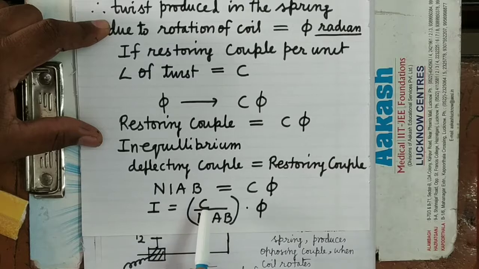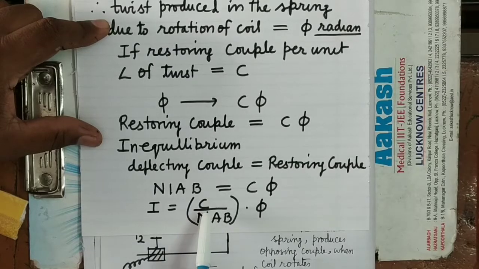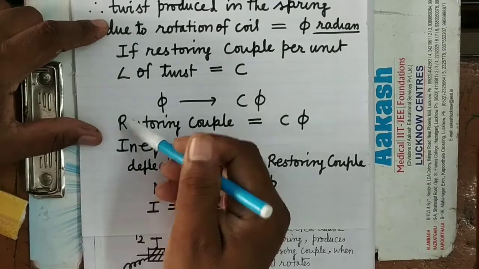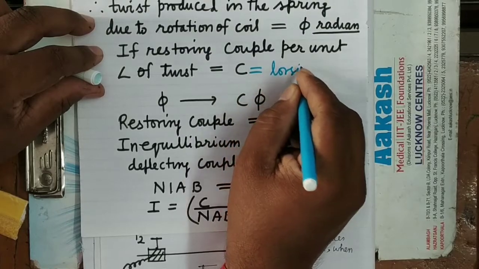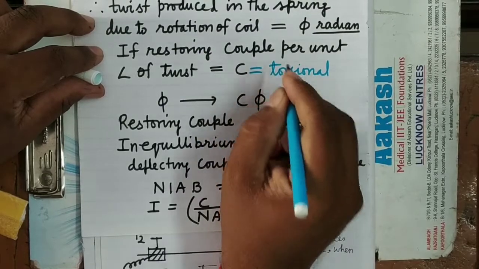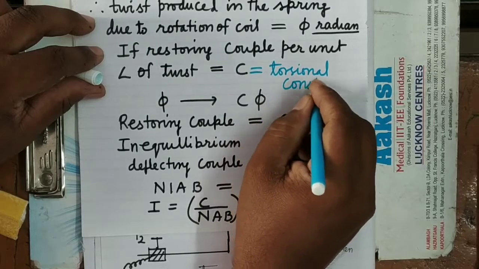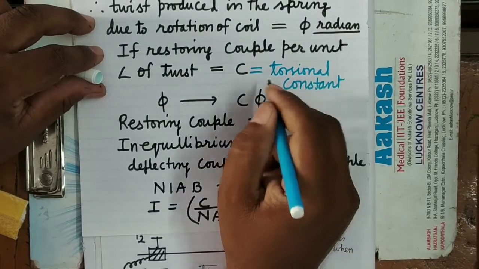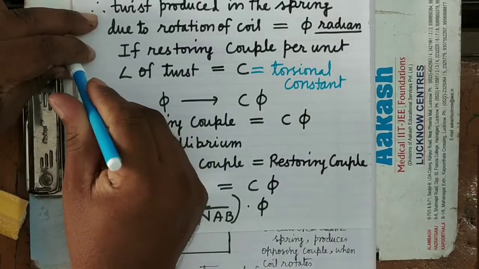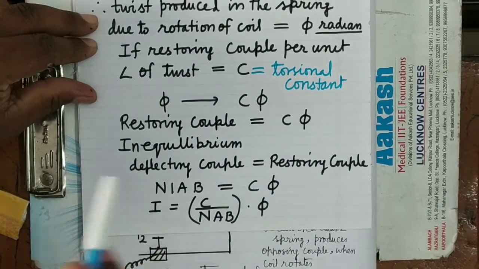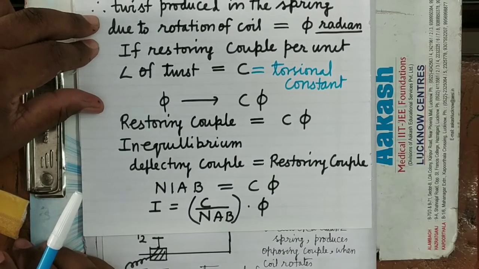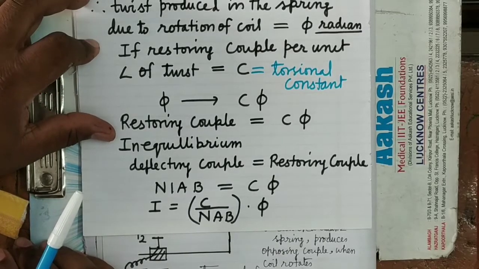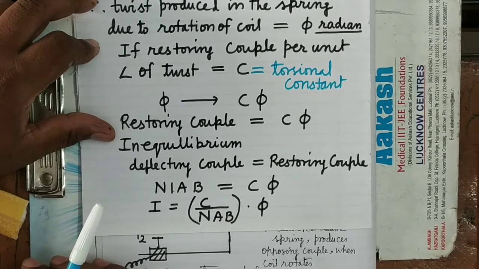The value of C is also known as the torsional constant, the torsion produced in the spring due to the twisting. Its value depends upon the length as well as on the thickness of this spring.